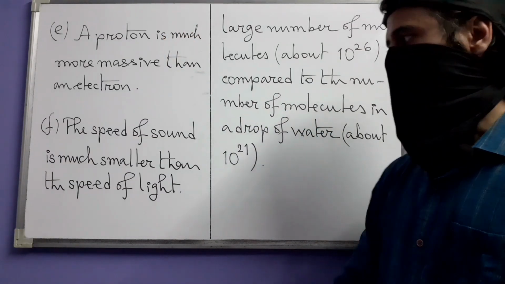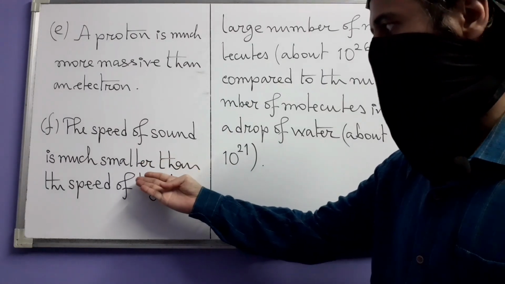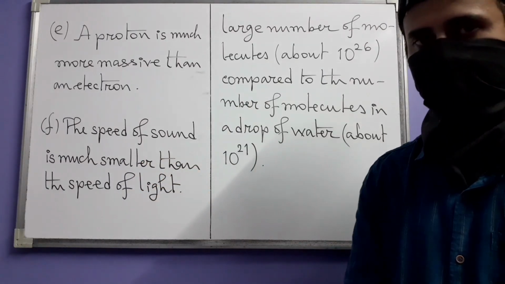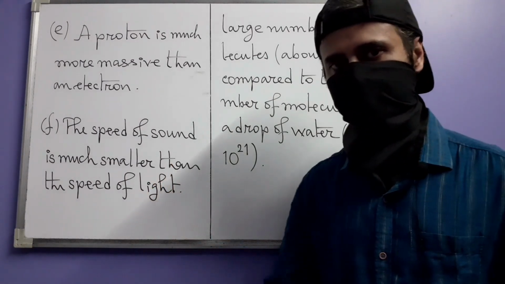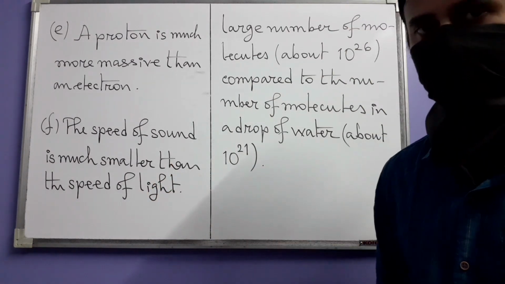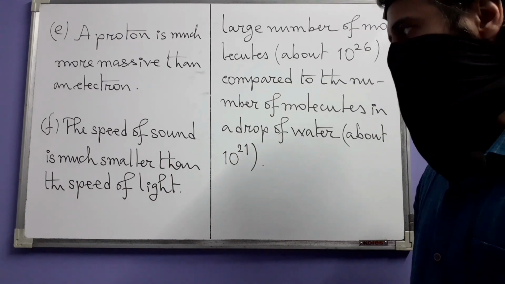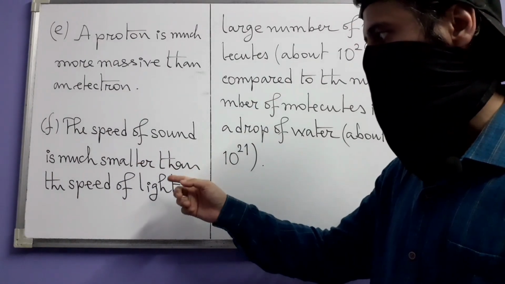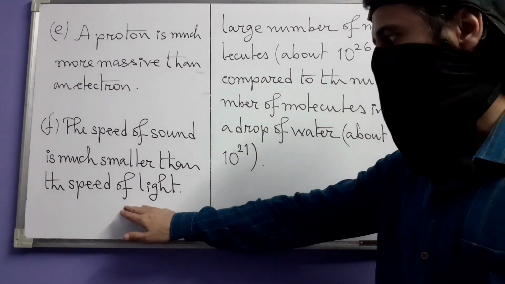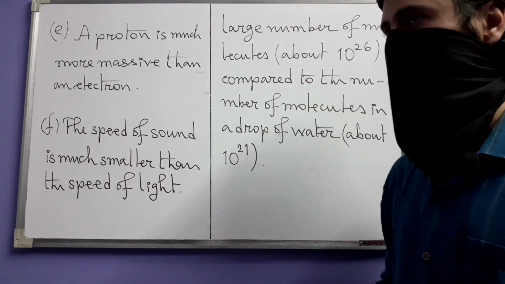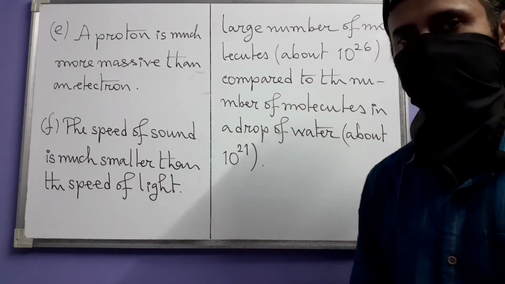And the final statement is this. The speed of sound is much smaller than the speed of light. This one also does not need any reframing, although we are not quantifying here how small. And you already know that the speed of sound and the speed of light are slightly different in nature. This is constant. This, however, depends on many factors.